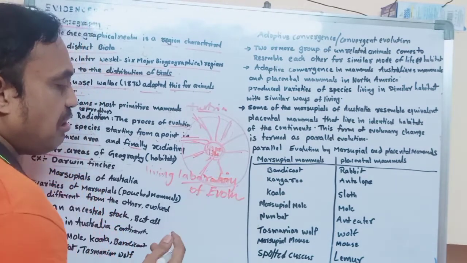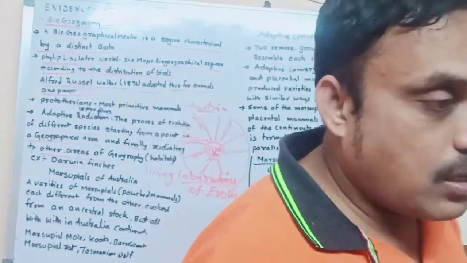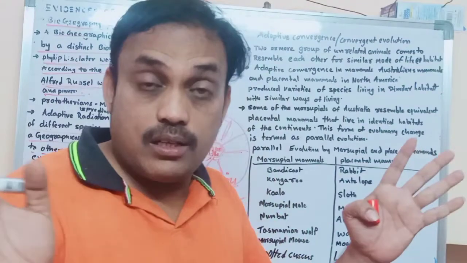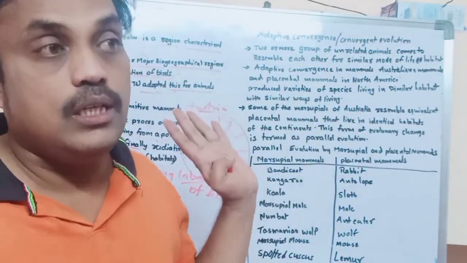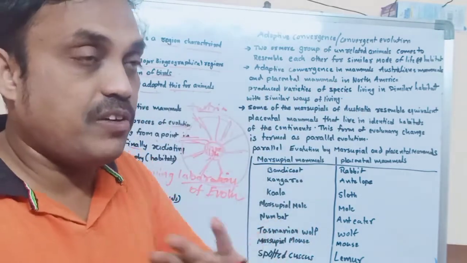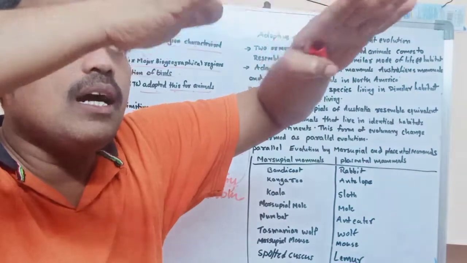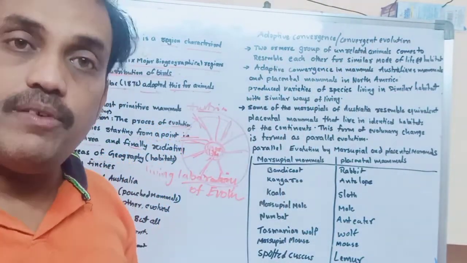It is a living laboratory. In a laboratory, what are we doing? We are testing, doing experiments. This is a living laboratory with living organisms. If you want to observe animals and plants, or research different plants and animals, that is why the Galapagos Islands are given the name living laboratory of evolution.